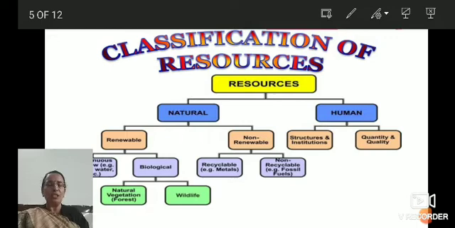Renewable resources means which can be renewed and non-renewable resources means which cannot be renewed. Under renewable, we will take these afterwards in detail. I will explain this to you. Just see the classification, how they are classified. Under natural resources, they are renewable and non-renewable. And these renewable are again classified into two.